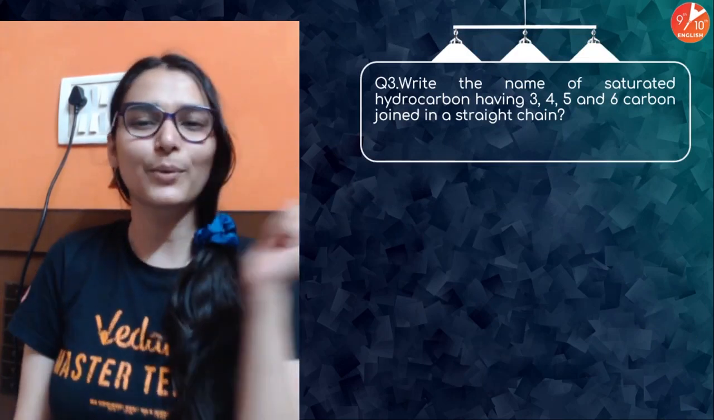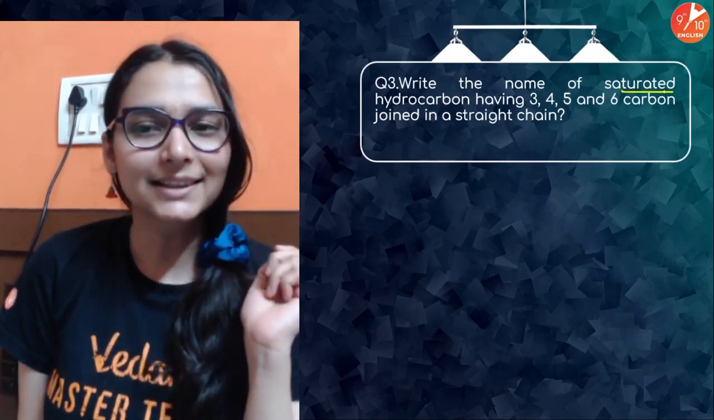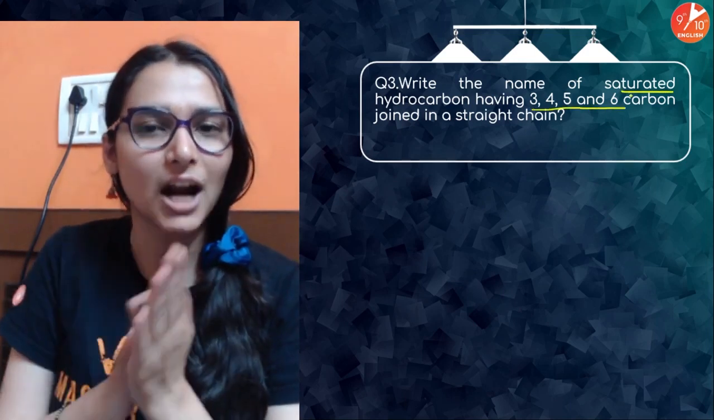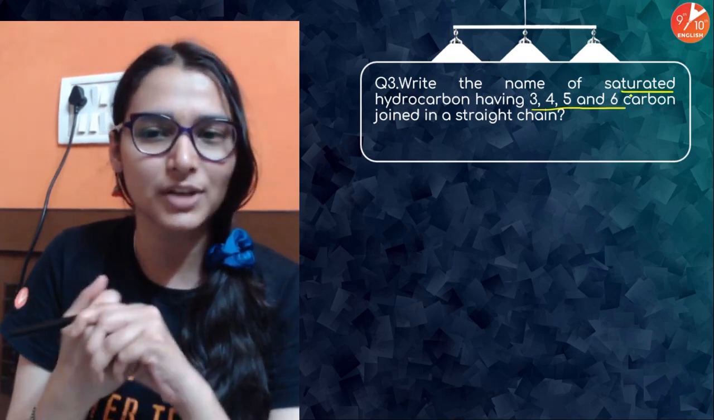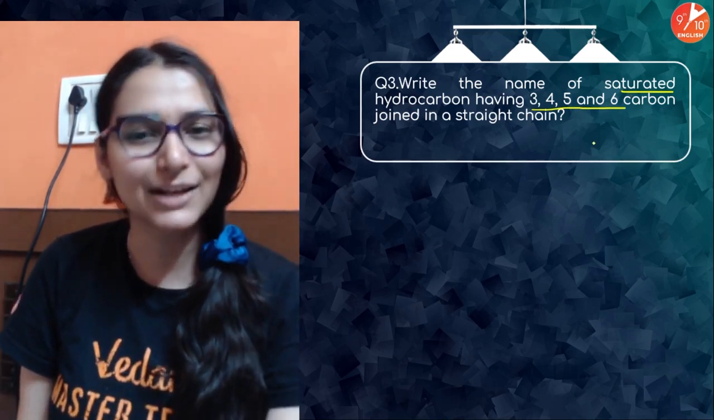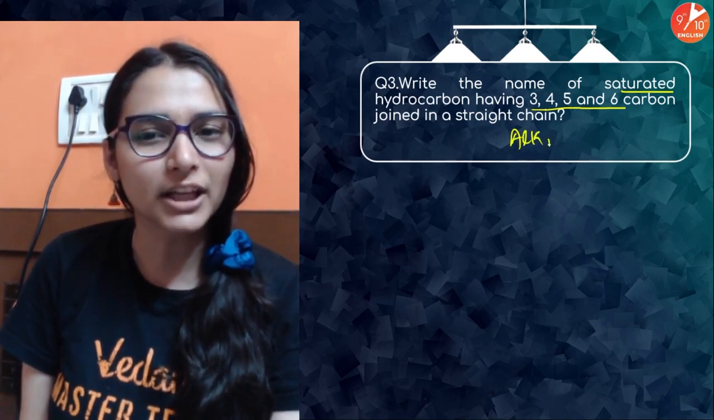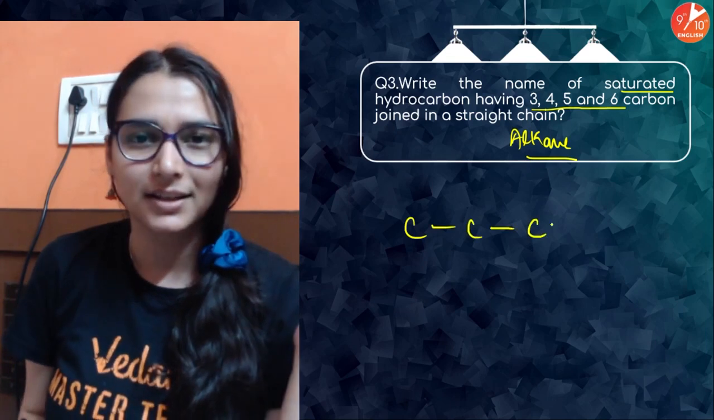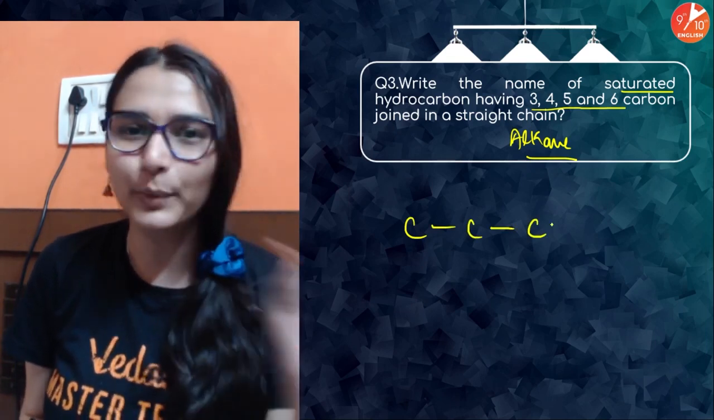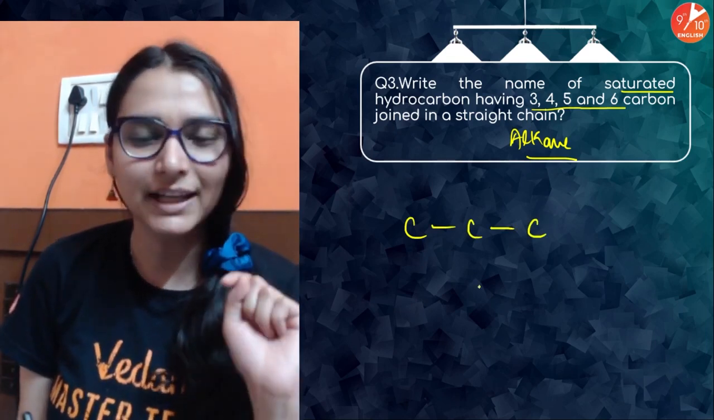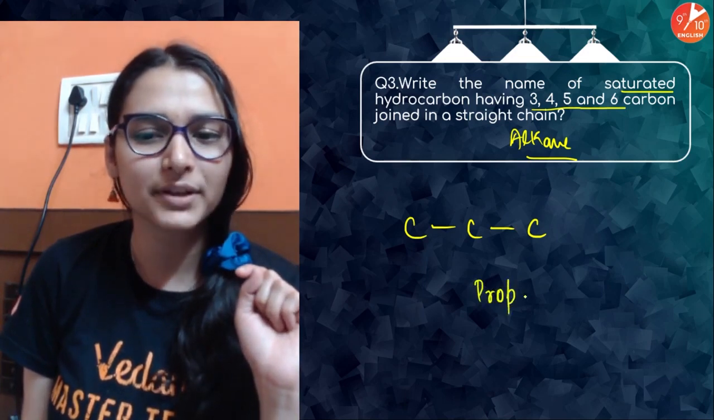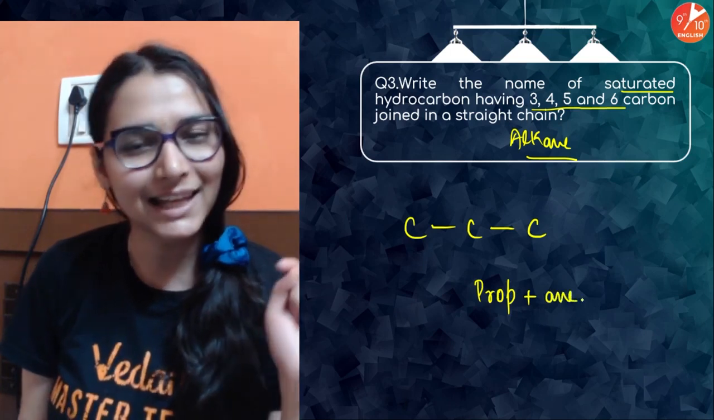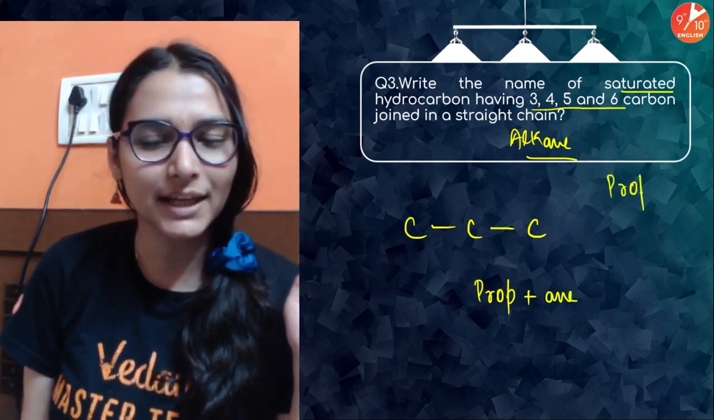बहुत easy था. Third question on your screen. Write the name of saturated hydrocarbon having 3, 4, 5 and 6 carbon atoms joined in a straight chain. Simple है. Saturated hydrocarbon है. We are talking about alkanes having 3 carbon atoms connected in a chain. How will you name it? Word root plus suffix. Word root for 3 carbon atoms कितना होता है? Prop. All carbon single bonds है, saturated है, suffix would be ane. So what is this? This is propane.